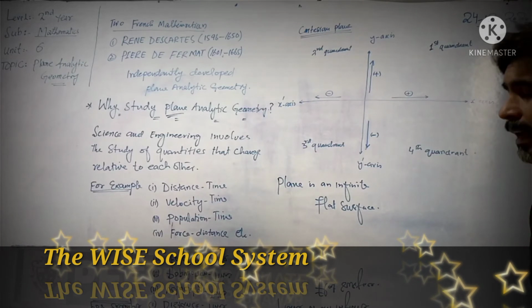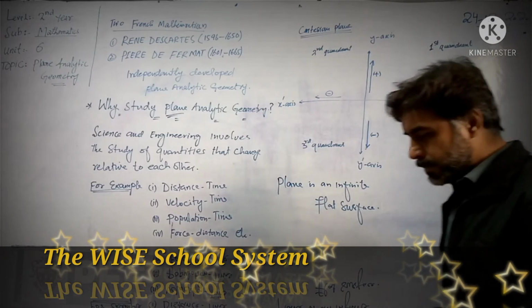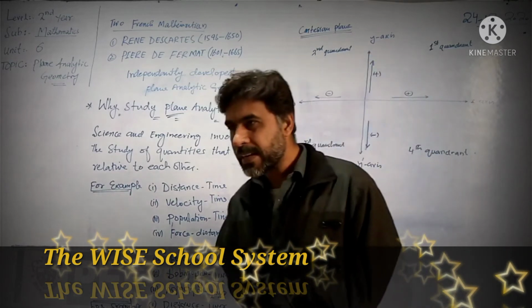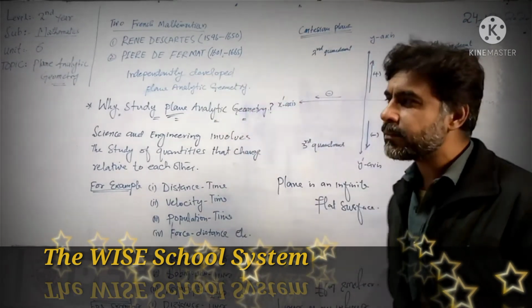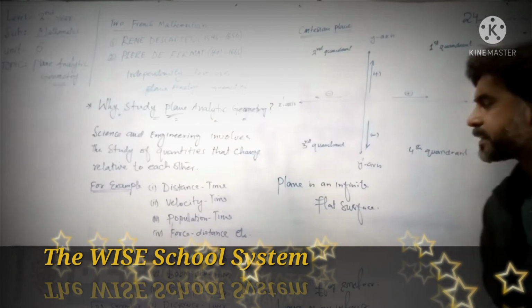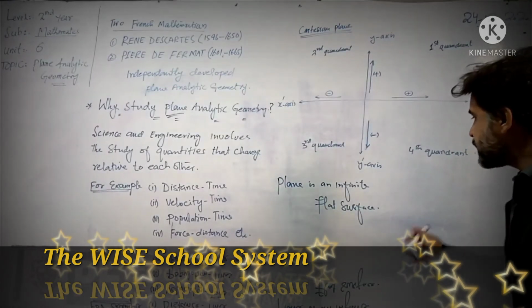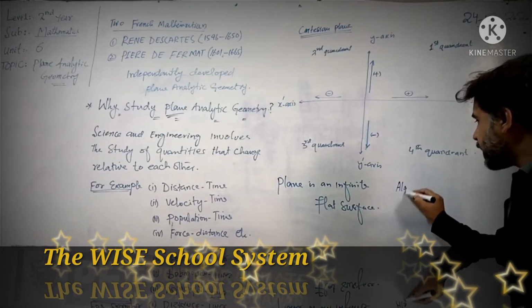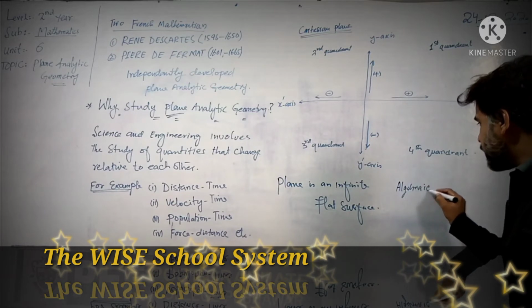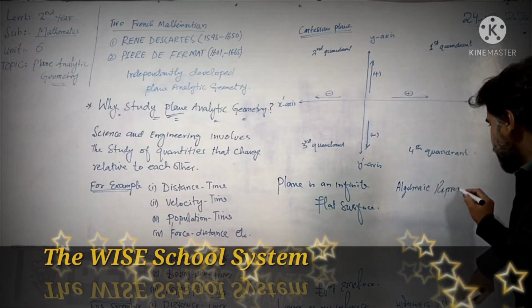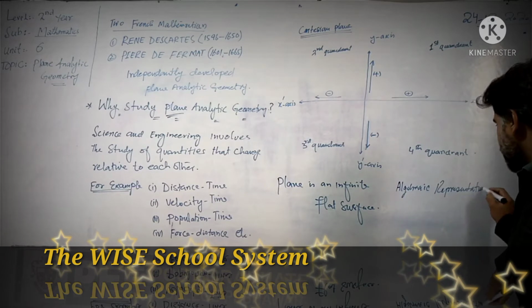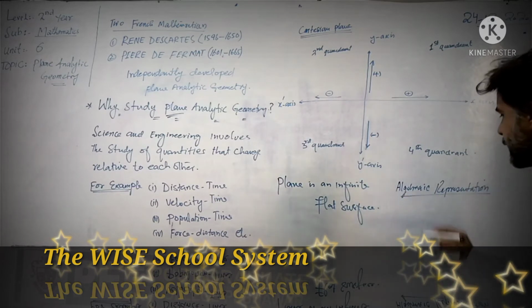Actually, the study involves two concepts. One is geometric representation and the other one is algebraic representation. The algebraic representation of a relation between two quantities is an equation.